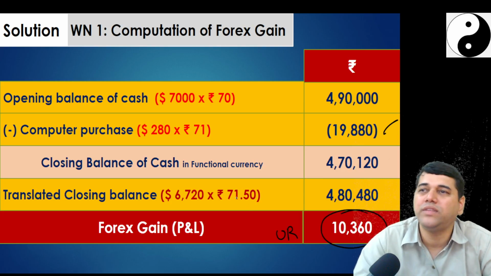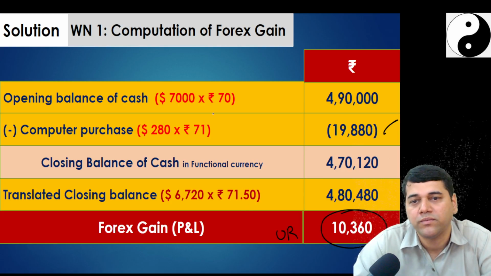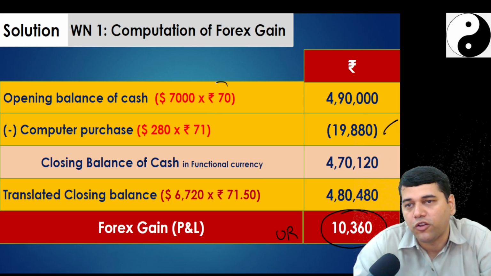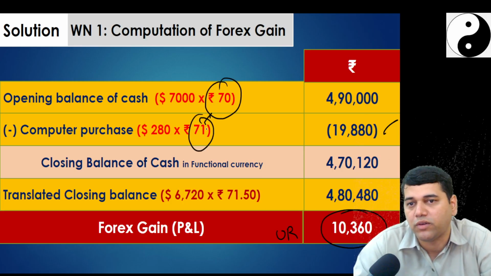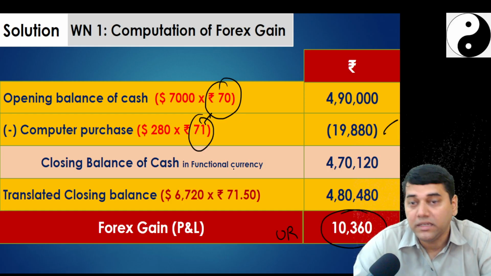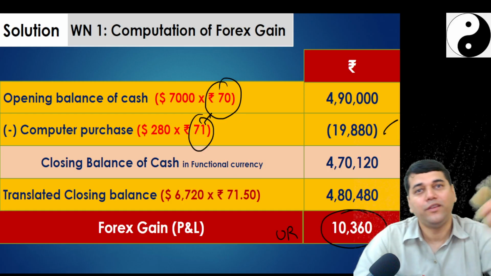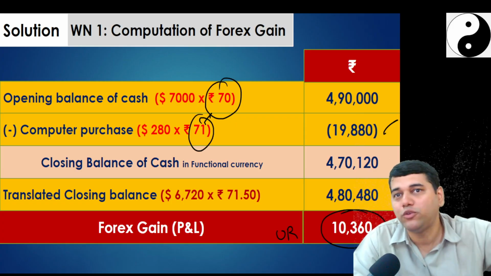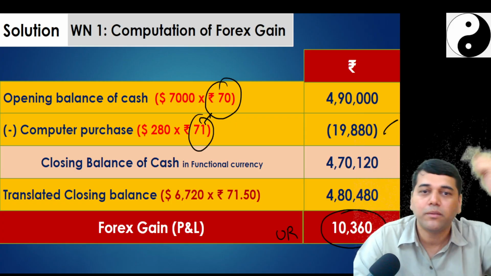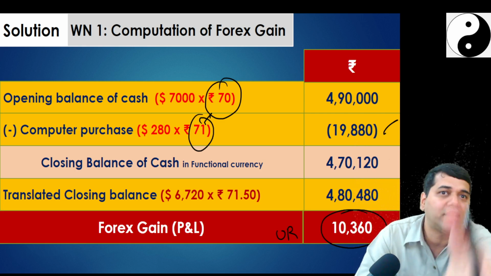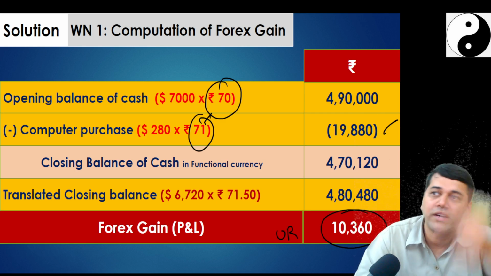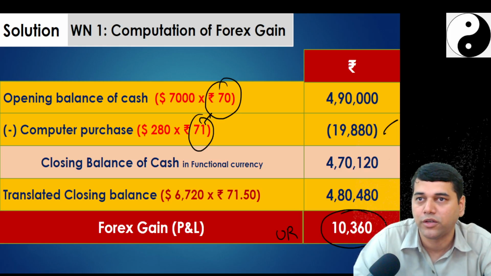You cannot do that, because if you see, one element of loss is already sitting here. And this is the process. When you are restating, you go to companies, when you do this job, it becomes madness. How many transactions will be there? You cannot do it on a transaction to transaction basis.